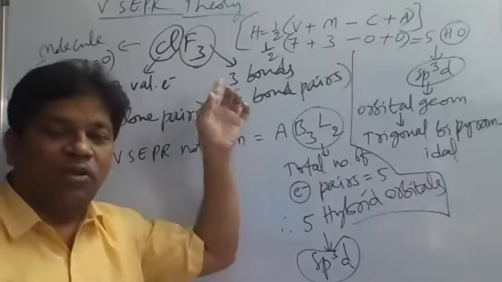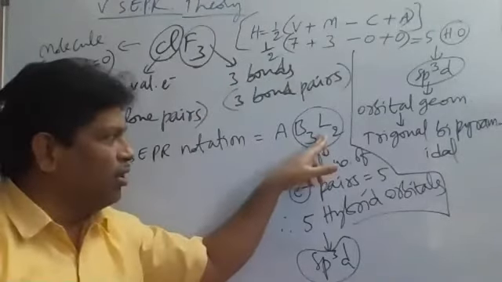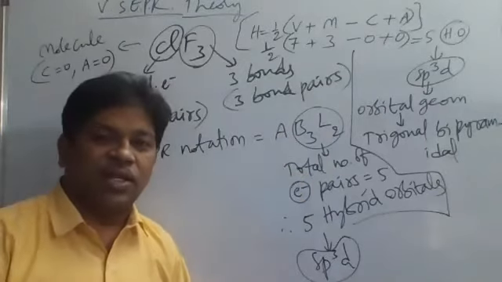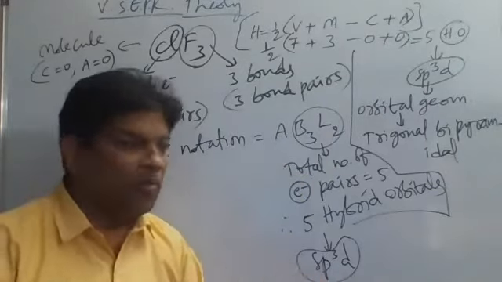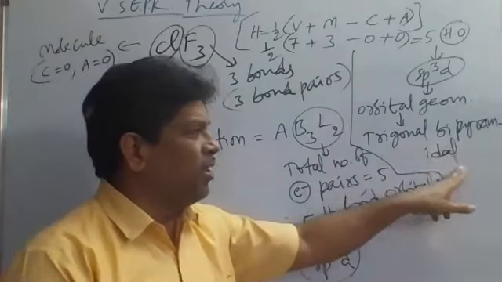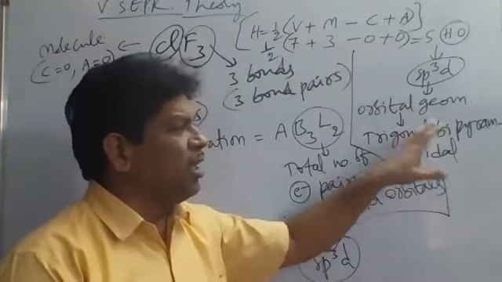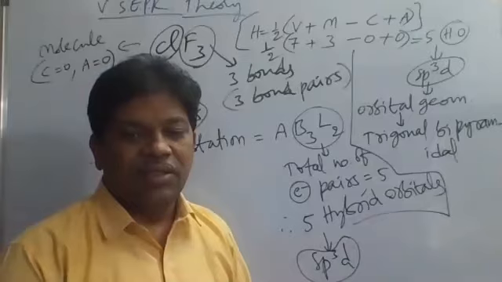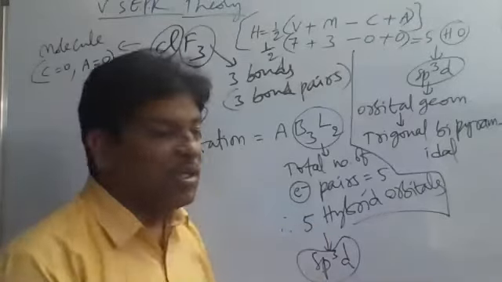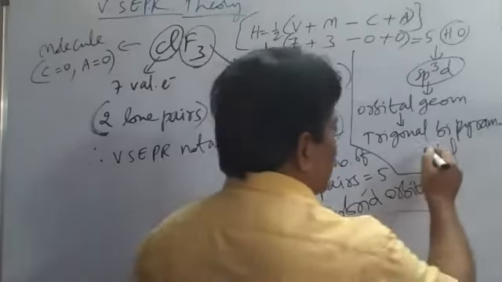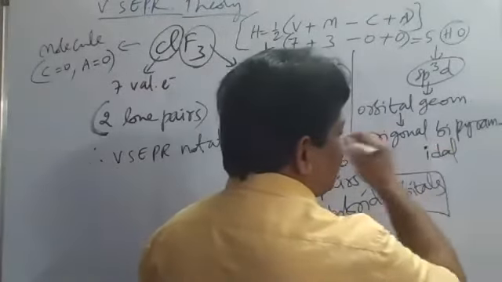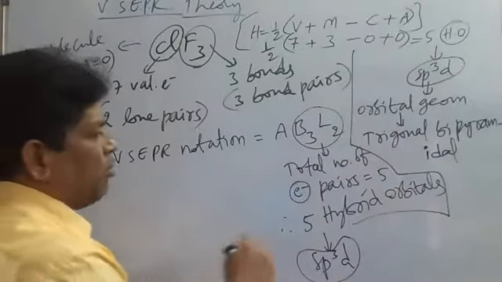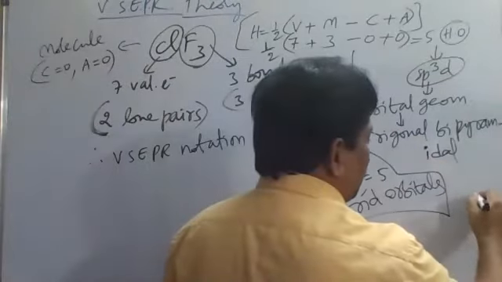In the ClF3 molecule, two lone pairs are there. Whenever lone pairs are there, the orbital geometry is trigonal bipyramid, but the molecular shape will be different. The molecular shape here is T shape. T-shaped molecule is ClF3. Trigonal bipyramid geometry is the orbital geometry.